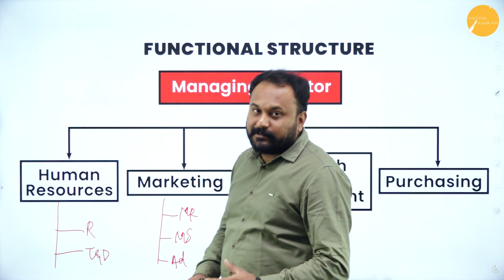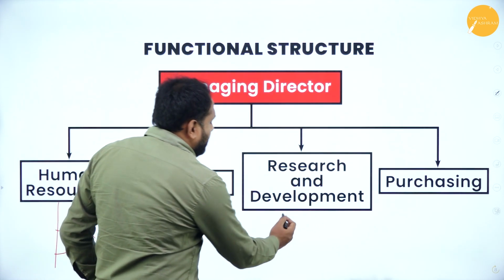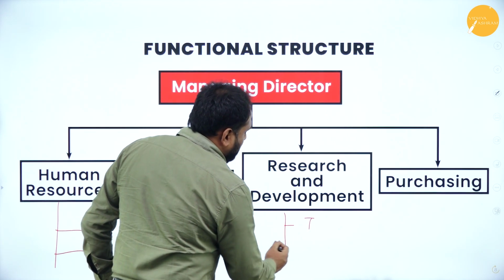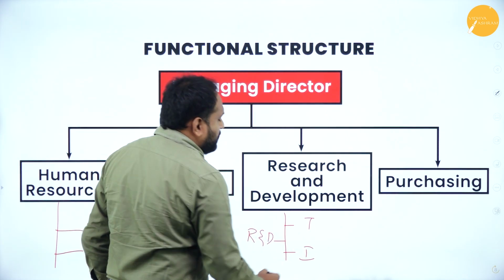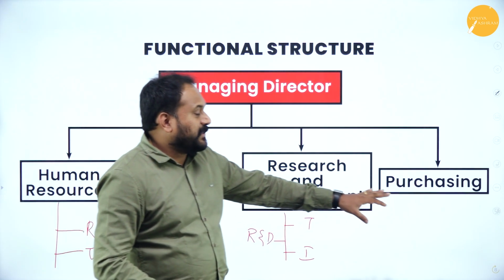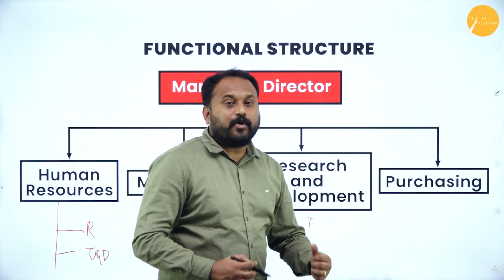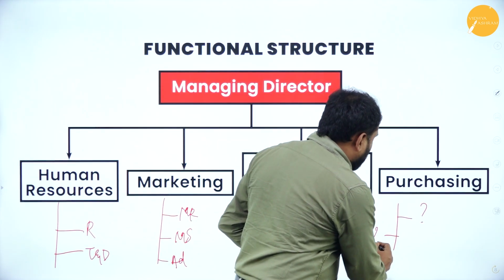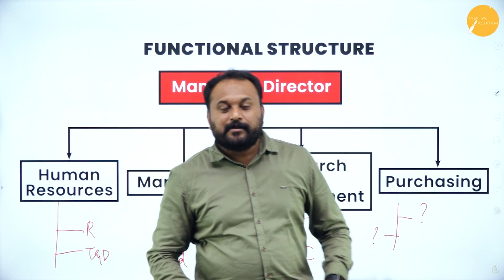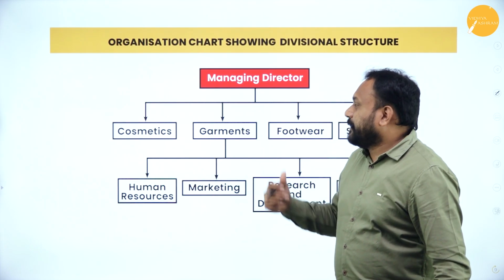In a similar way, research and development, what is it that they do? They go with technology, they go with R&D, they go with innovation. And next, say purchasing. Now you people need to tell me the functions of purchasing. What exactly do they do? Please write it in the comment box, and that is how I'll get to know that you people are able to understand this. Next is divisional structure.